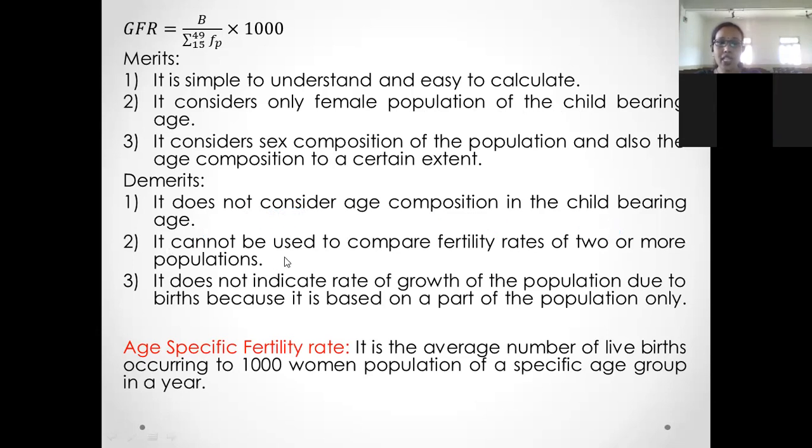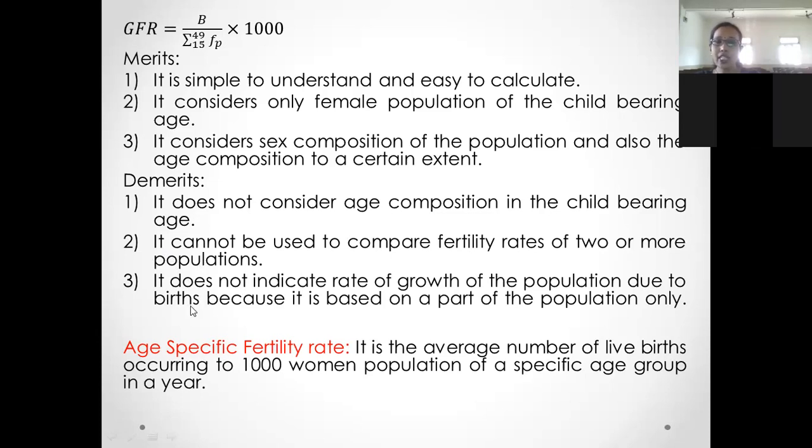Then it cannot be used to compare fertility rates of two or more populations. Then third, it does not indicate rate of growth of population due to births, because it is based on a part of the population only. Because here we consider only the female population.